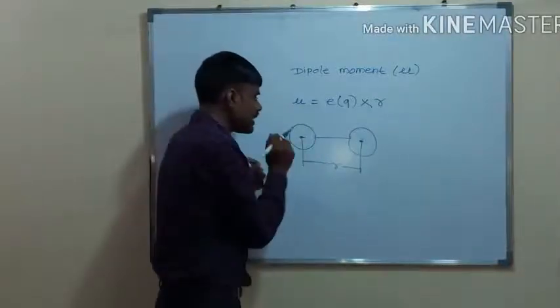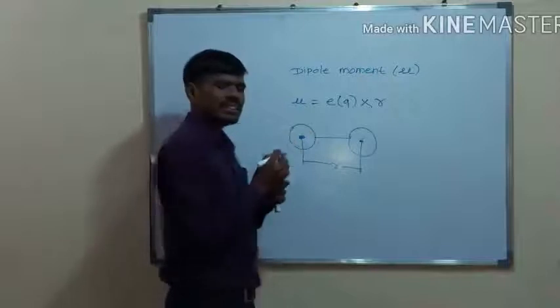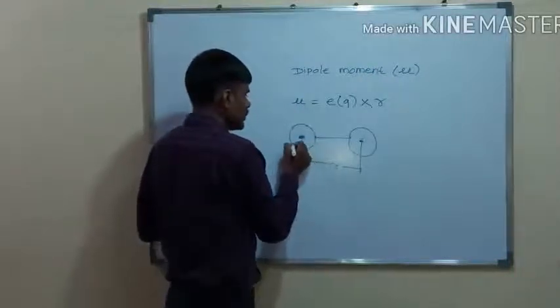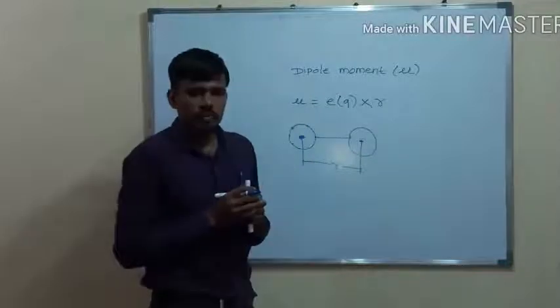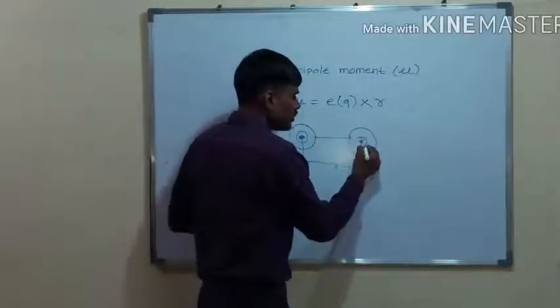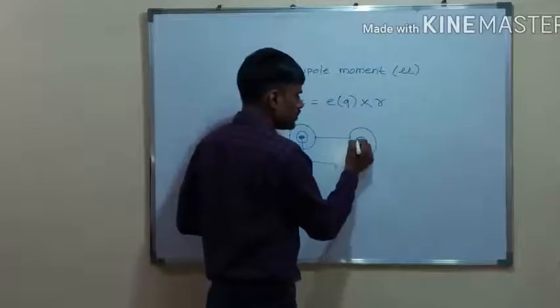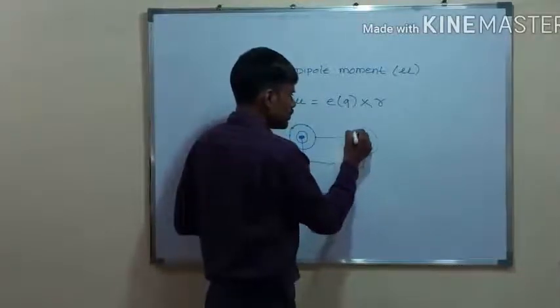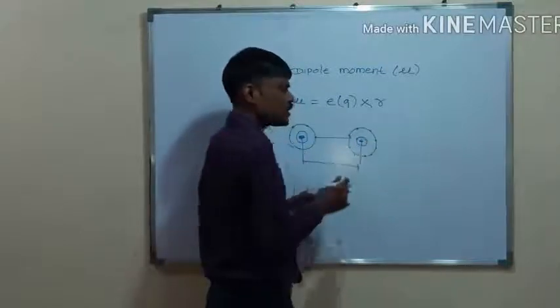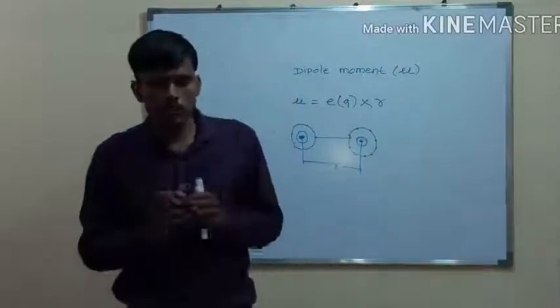Each atom contains a nucleus at the center and electrons revolving around the nucleus. Similarly, here also the electrons are present, with the nucleus at the center and electrons revolving around it.